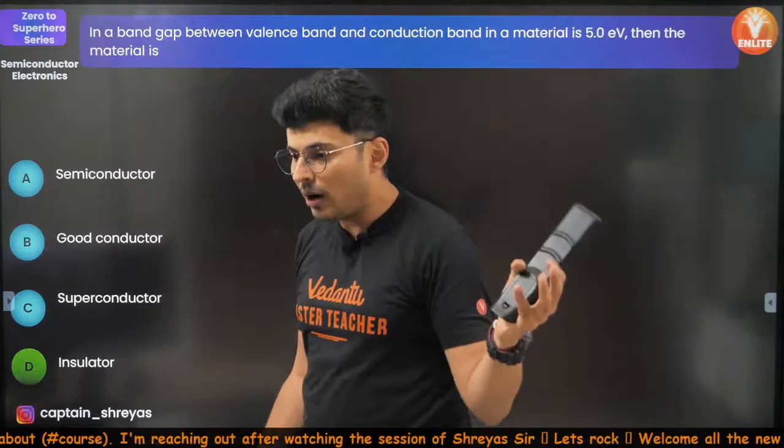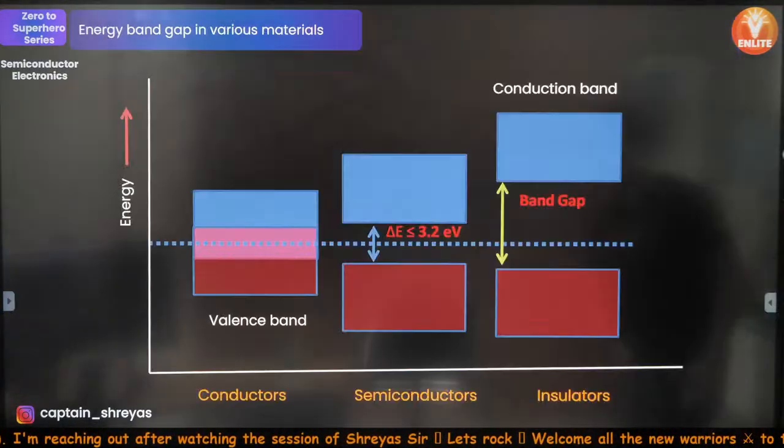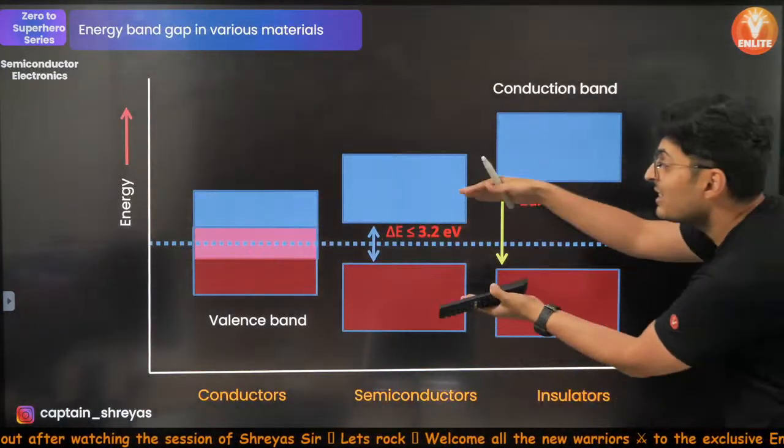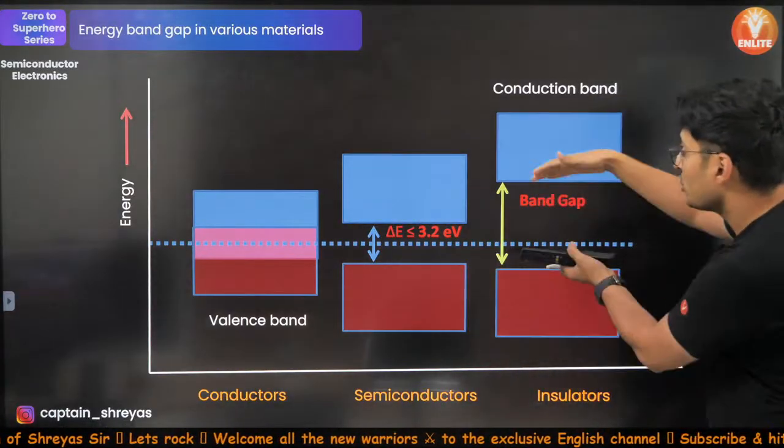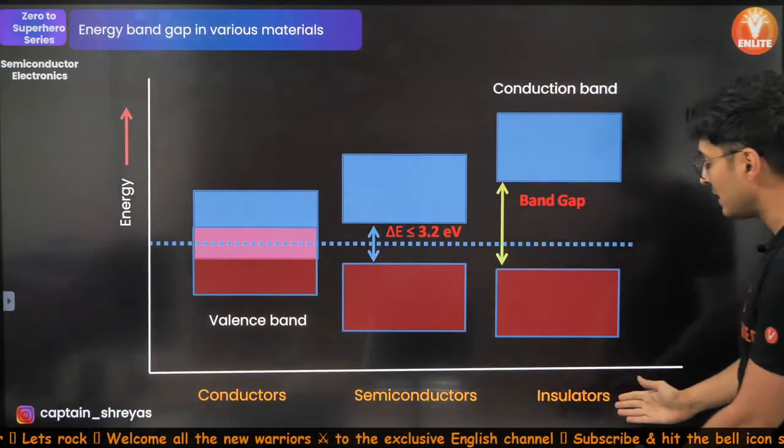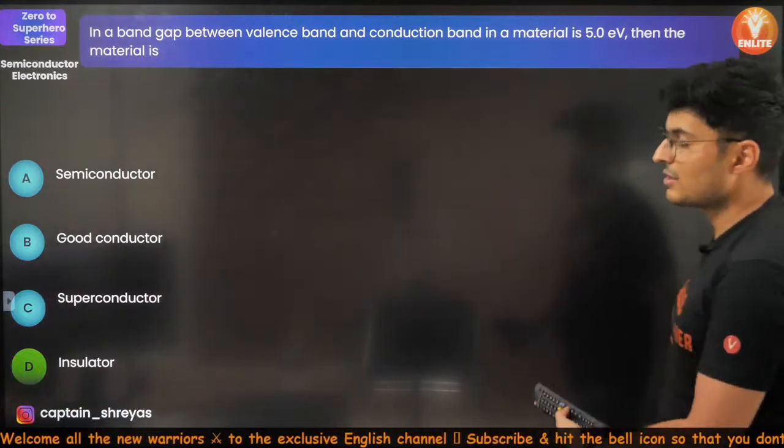Perfecto. No, how can it be a conductor, boy? It can't be. Look at this graph. If it is less than some 1, 2, 3 electron volt, then it is semiconductor. This is huge gap. This is obviously insulator. So hence the answer is insulator.